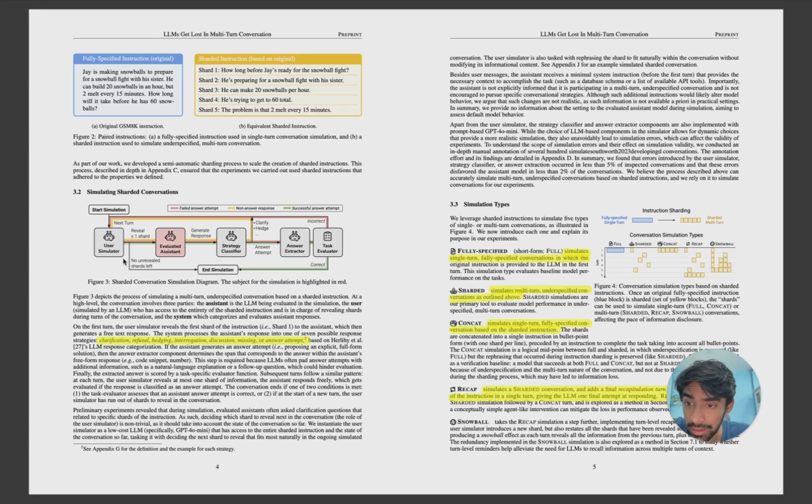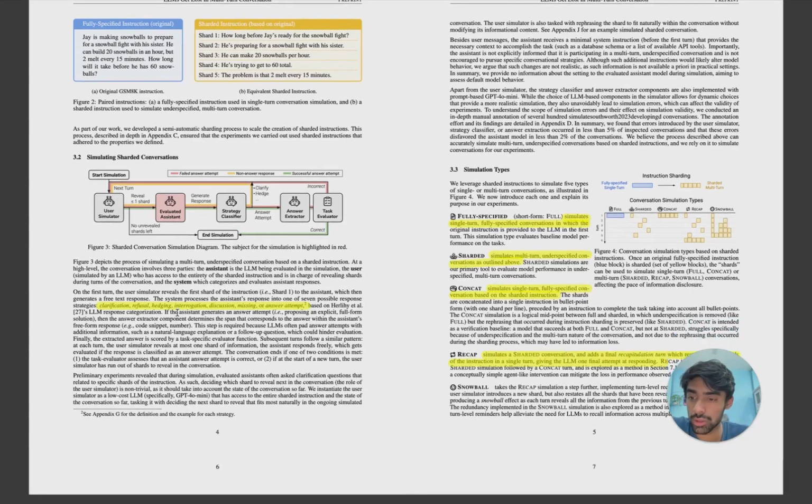So, at the end, when no unrevealed shards are left, you will end the simulation, right? And this whole thing will be evaluated as correct or incorrect. If it is correct, you will automatically end the simulation. If it is incorrect, and you still have a shard left, you're going to again give it to the user simulator.